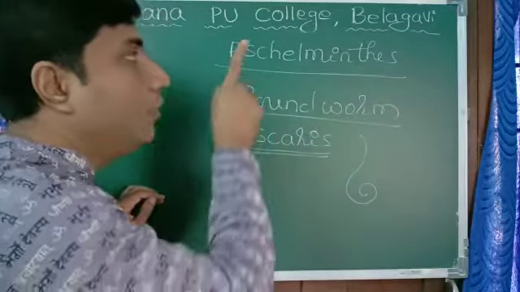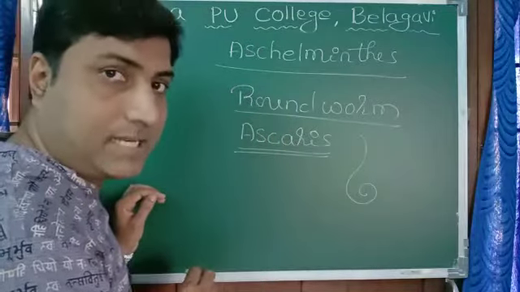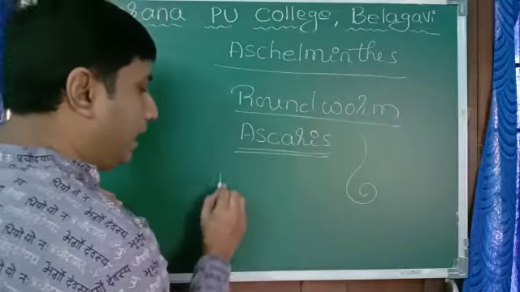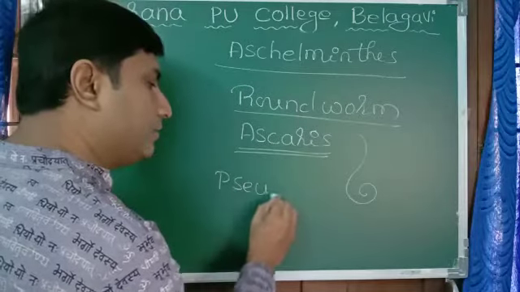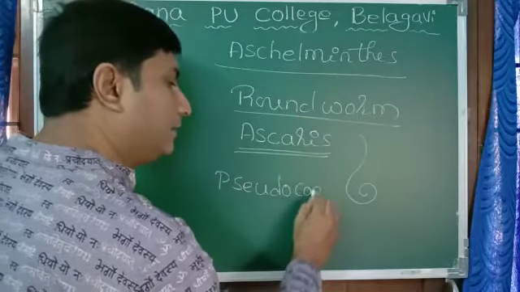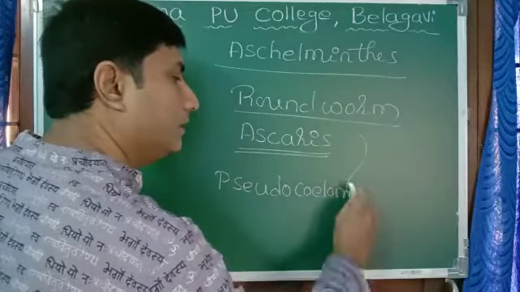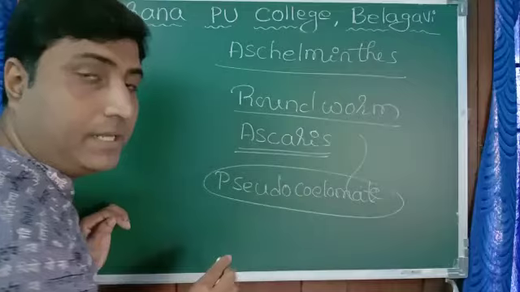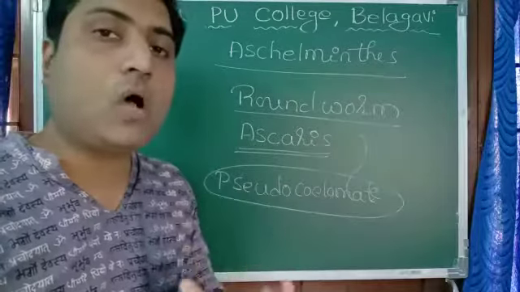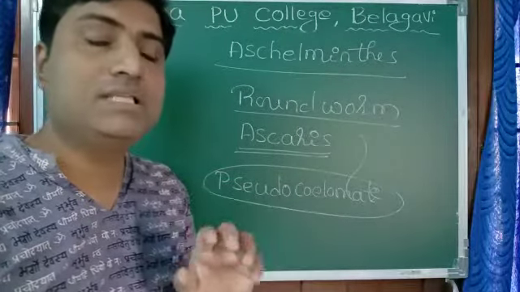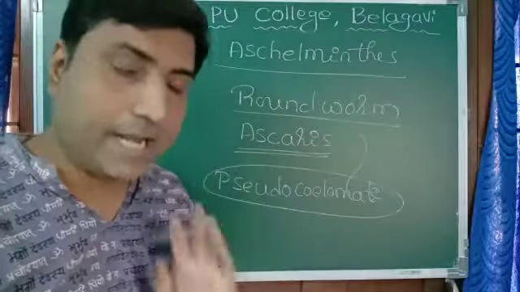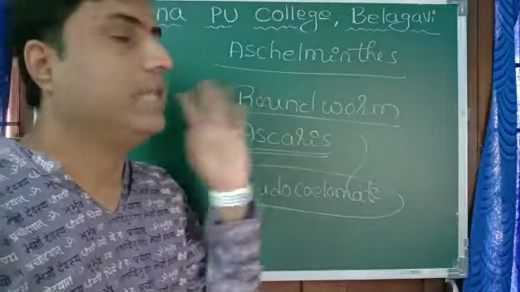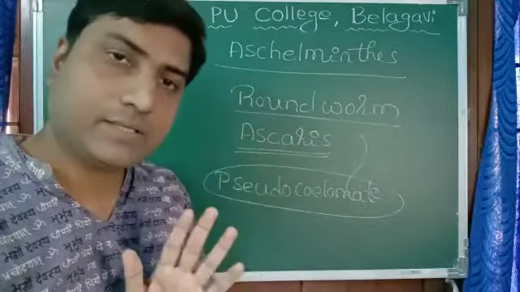And another very important property of Aschelminthes is that they are pseudocoelomates. We know now what is pseudocoelomate. Pseudocoelomate means they have a false coelom. Coelom is in the form of pouches not lined by mesoderm. So that is all about Aschelminthes.